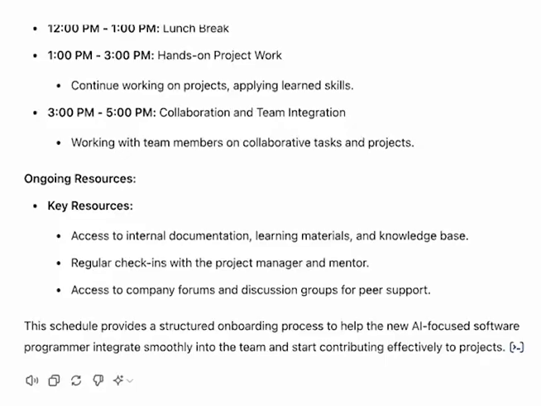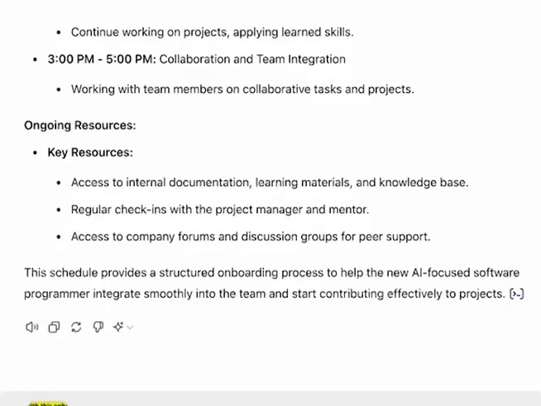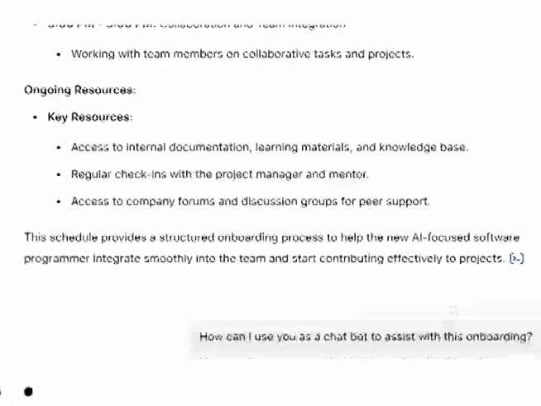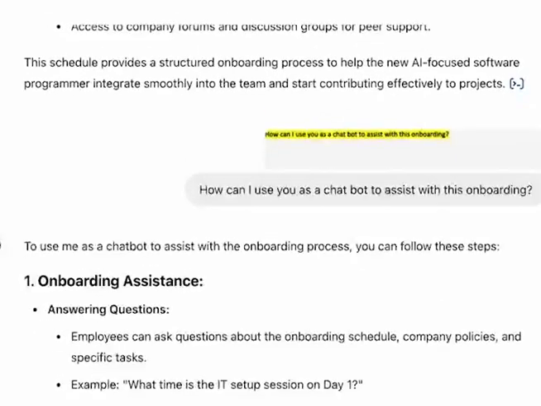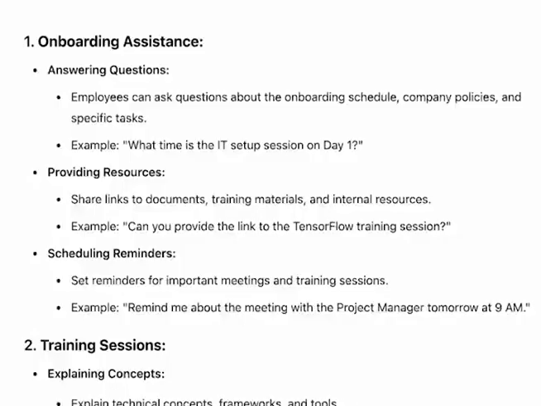Now I want to see how much AI can support the new employee in the onboarding process. So my query is, how can I use you as a chatbot to assist with this onboarding? So first of all, it can answer questions, and new people at work have a ton of questions, okay? It might be about leave. It might be about personal locker space. It can be a million different things people ask questions about.